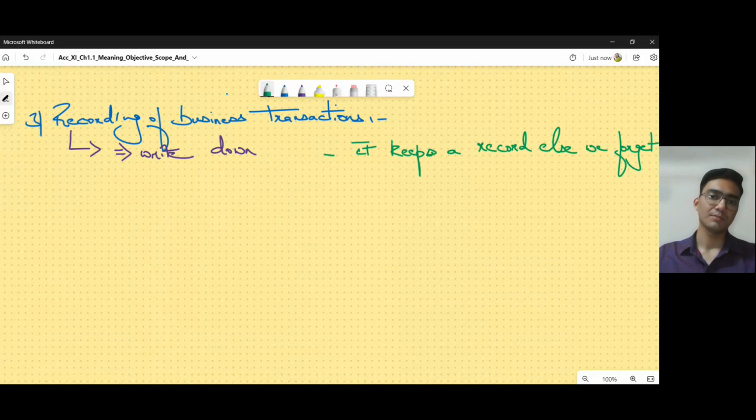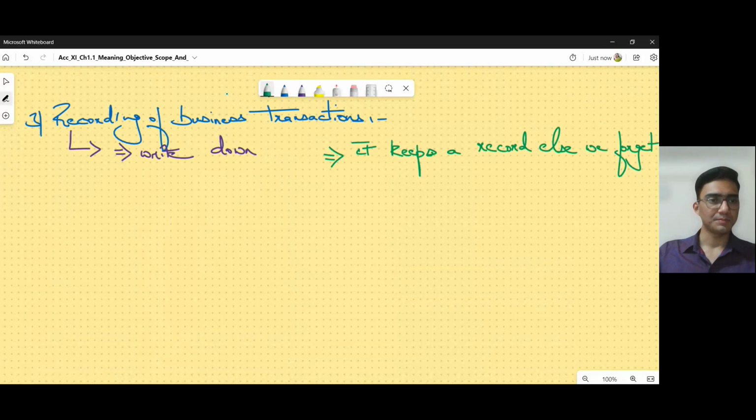And we do that because it helps keep a record, otherwise we would forget them. There are so many business transactions which may occur in a business. Maybe in a month we have 100 transactions. So in a year we may have more than 1,000, more than maybe 1,500, 5,000 transactions, because we'll be purchasing so many items in a business, we'll be selling so many items in a business. So we'll have money coming in, money going out of the business, and we'll see that in some time.